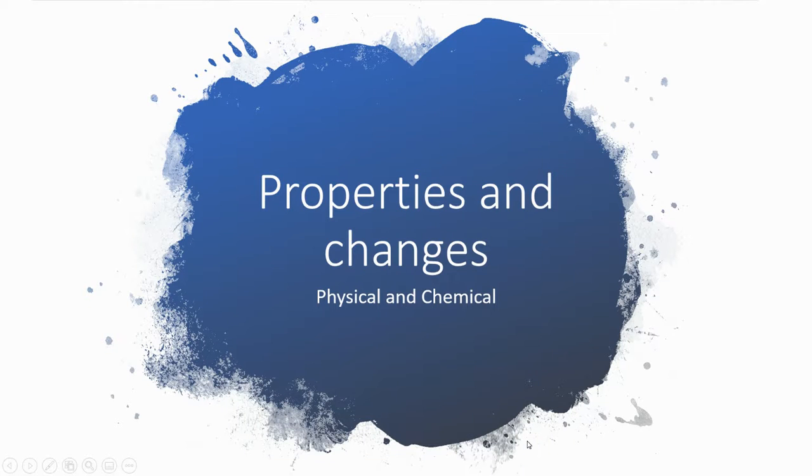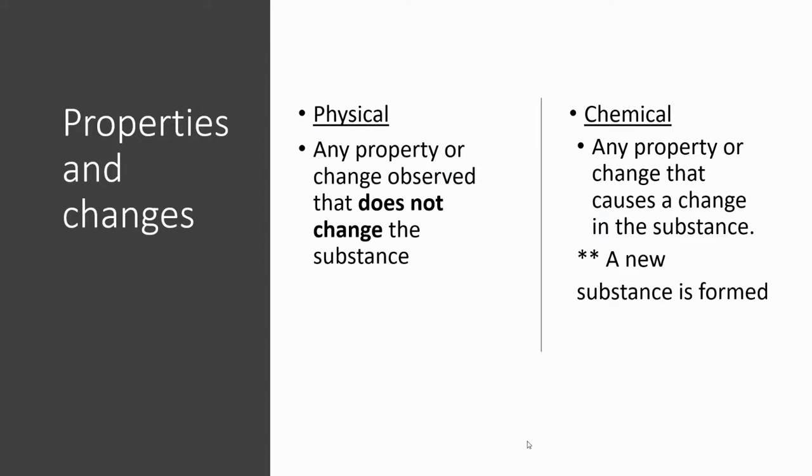Today we're going to go over physical and chemical properties and changes. So a physical property is any property or change that is observed that does not change the substance into a completely different new kind of matter. A chemical property or change is a property that you can observe or a change that happens that changes the substance into a new substance. So key here, a new substance is formed.